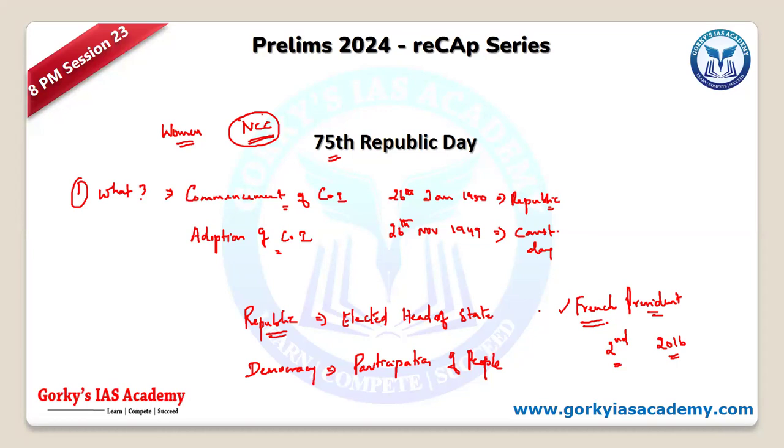And we had another important thing in the Anand Shutra, which displayed the weaving skills of women in India. This is the first time this happened in a Republic Day parade.